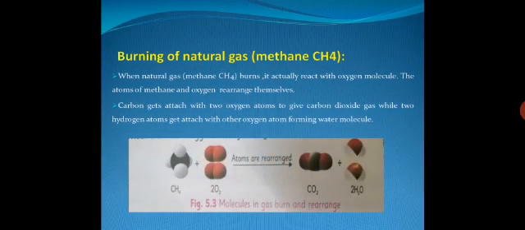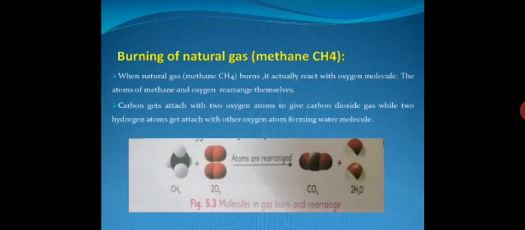Now our next compound or molecule is burning of natural gas methane. Natural gas is made up of 80 to 85% methane. The chemical formula of methane is CH4.